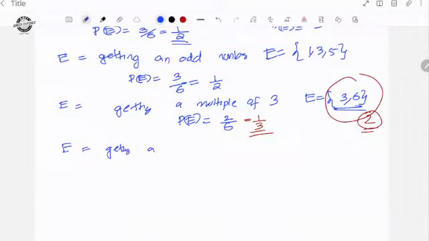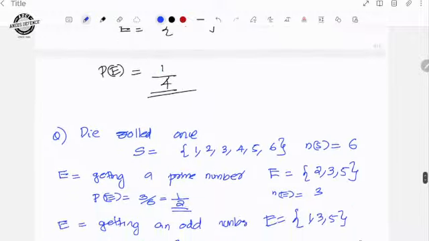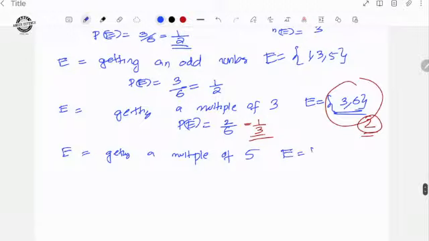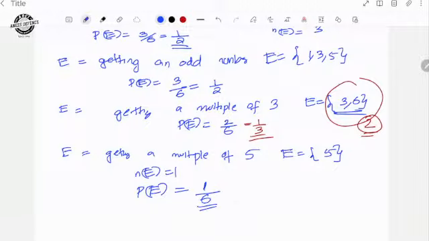Getting a multiple of 5. From the sample space, we are getting only 5 as the multiple of 5. So the event will be equal to {5}, and the number of elements n(E) is only equal to 1. So the probability of getting a multiple of 5 is equal to 1 by 6. When you are rolling a die a single time, the probability of getting a multiple of 5 is 1 by 6 because 5 is the only number.